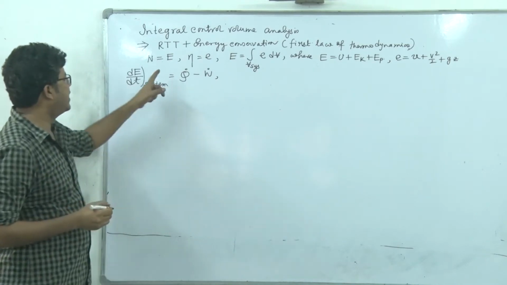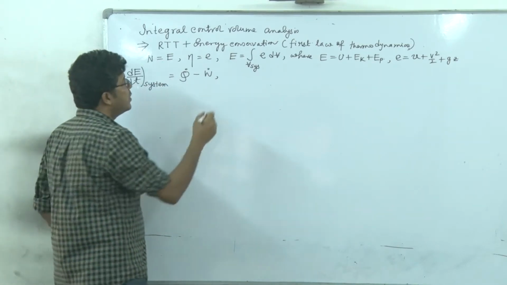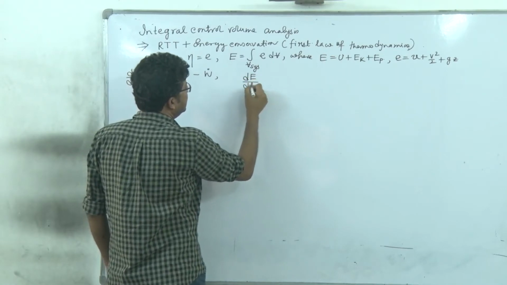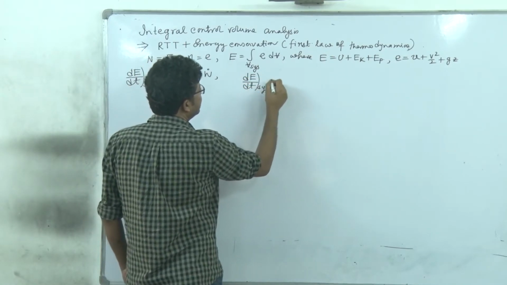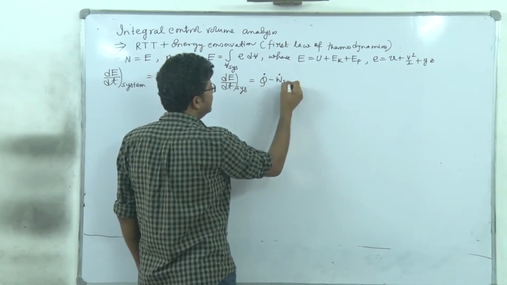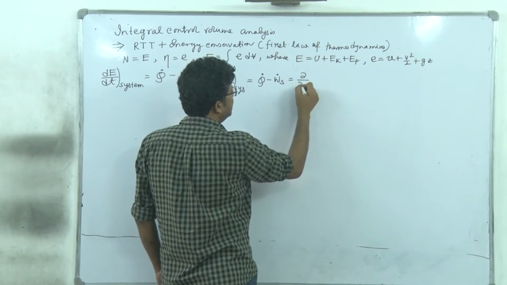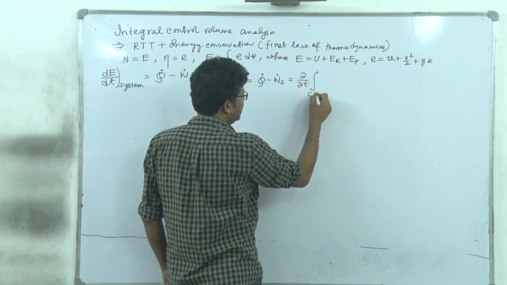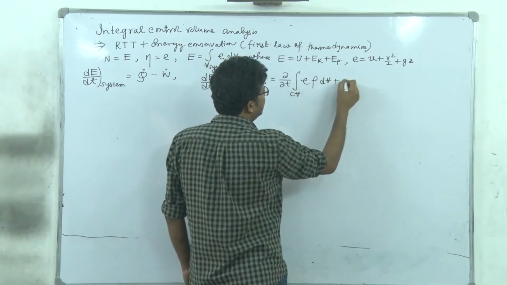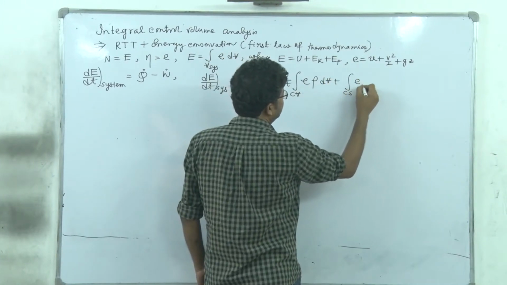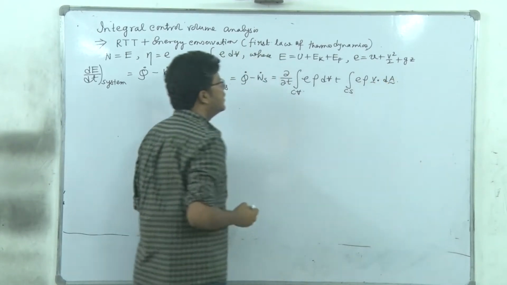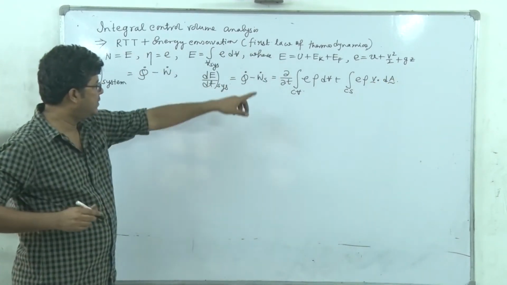So we are going to apply it for Reynolds transport theorem, and here dE/dt of the system will be equal to Q dot minus W dot S, and that's equal to del/del t of the integral over the control volume of e rho dV plus the integral over the control surface of e rho V dot dA. Now before we proceed,